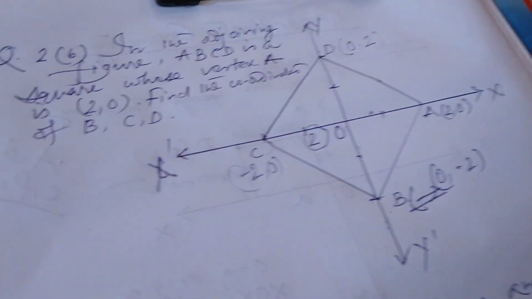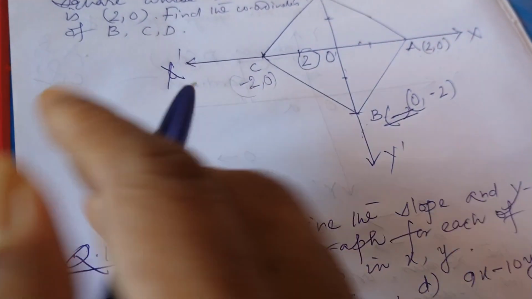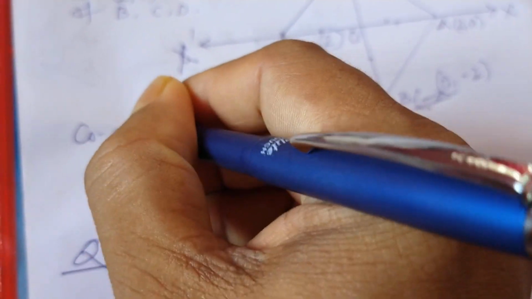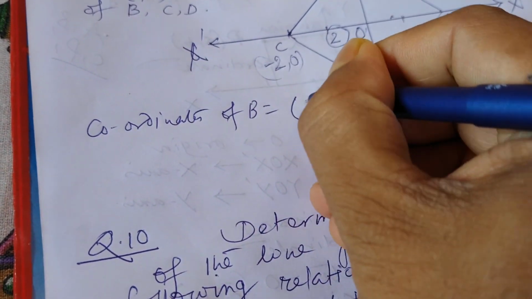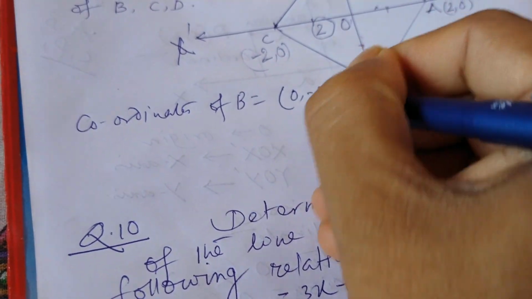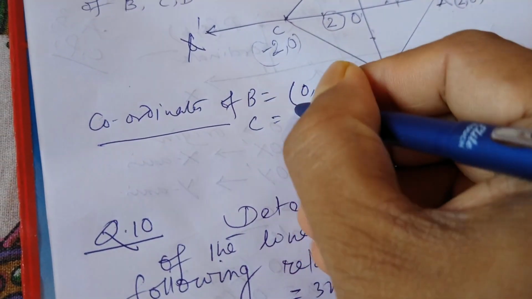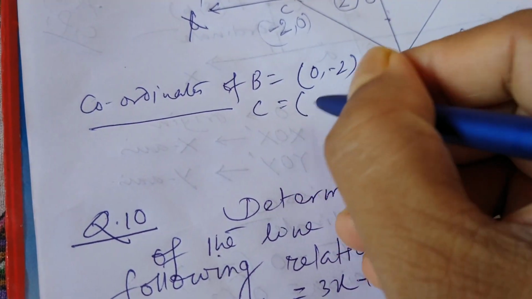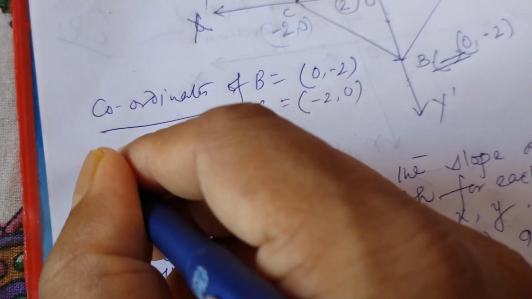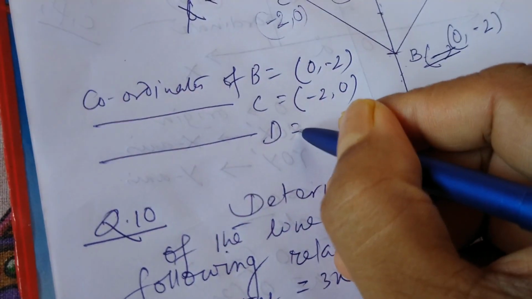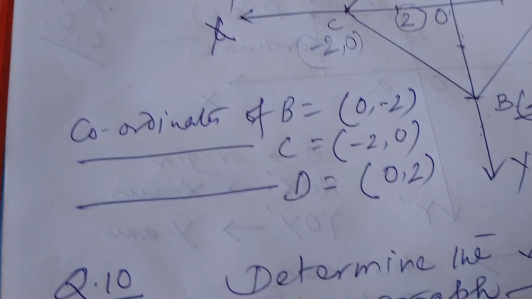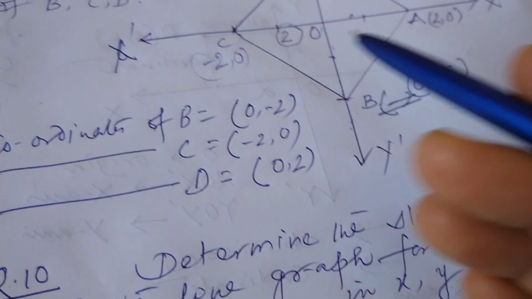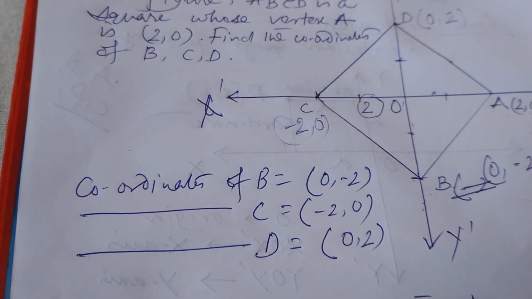So we can write the coordinates of the points. Coordinates of B equals 0, minus 2. Coordinates of C equals minus 2, 0. Coordinates of D equals 0, 2. You always write coordinates in plural because there are two things, abscissa and ordinate.